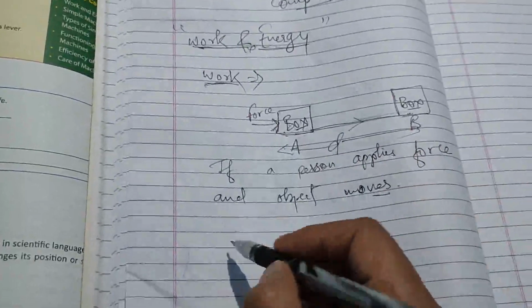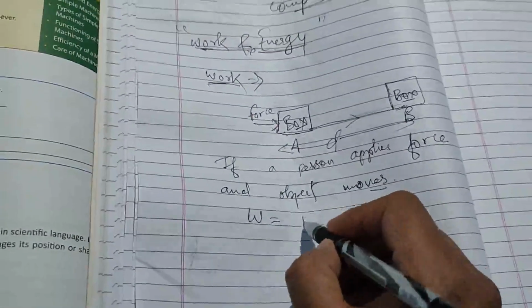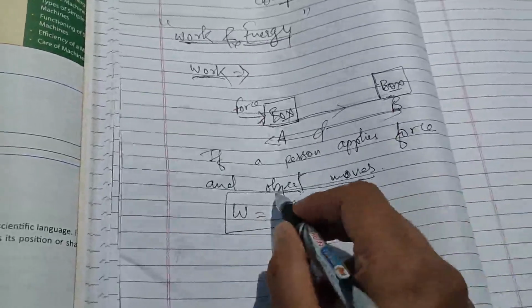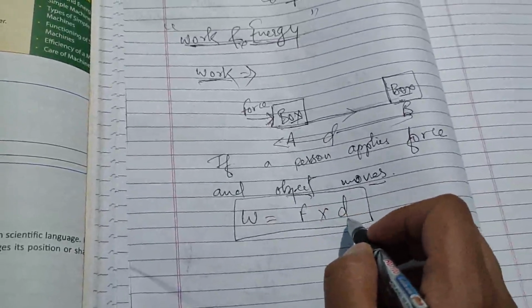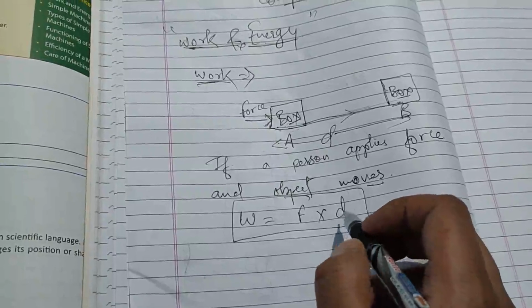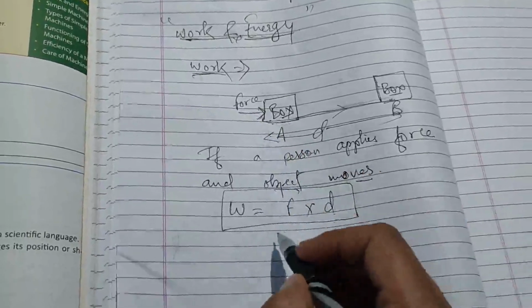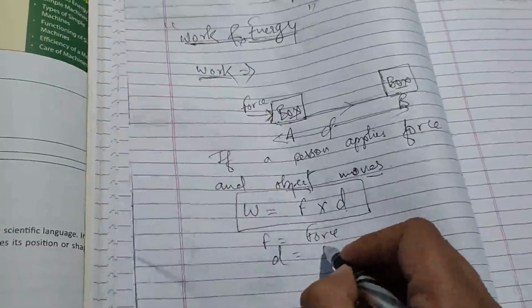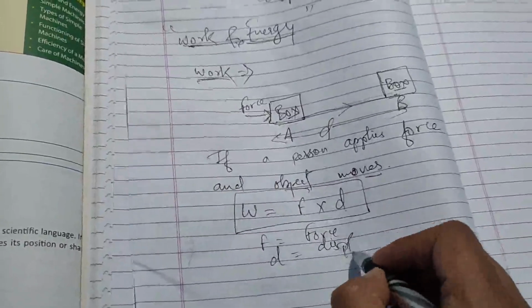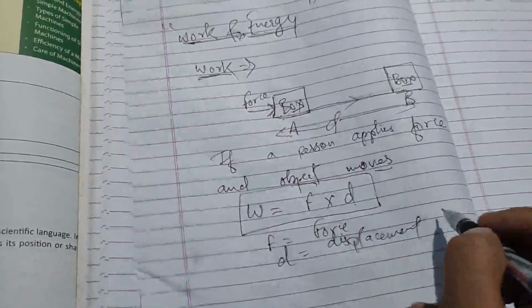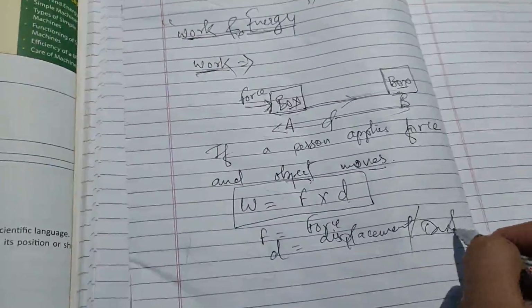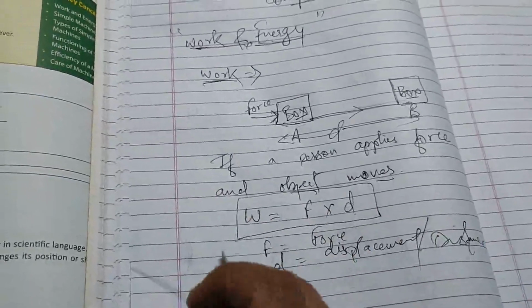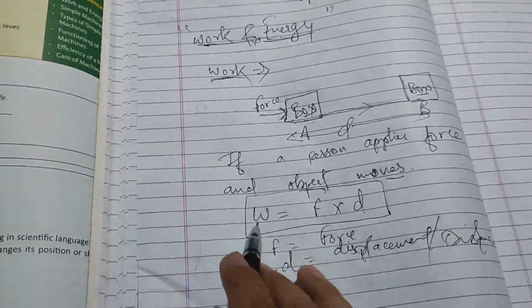Okay, so the formula for work will be W equals F into D. This is the formula for work. Work is force into displacement, or distance moved by that object. Where F equals force and D equals displacement, or we can say distance moved in the direction of force. Okay, so this is the formula for work.